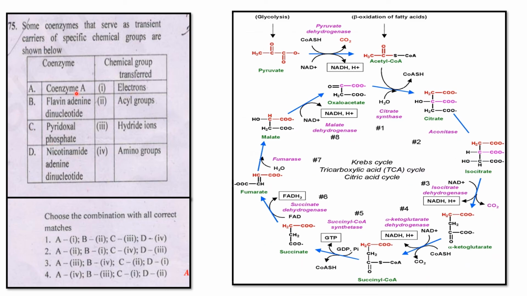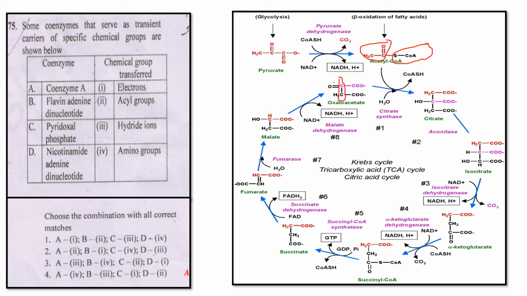Coenzyme A participates in the citric cycle. In the first step of the citric cycle, the coenzyme carries the acyl group. Oxaloacetate has four carbons.